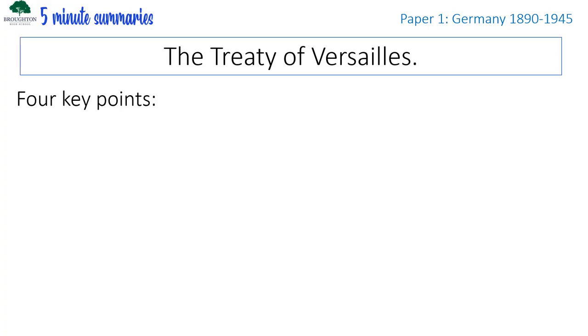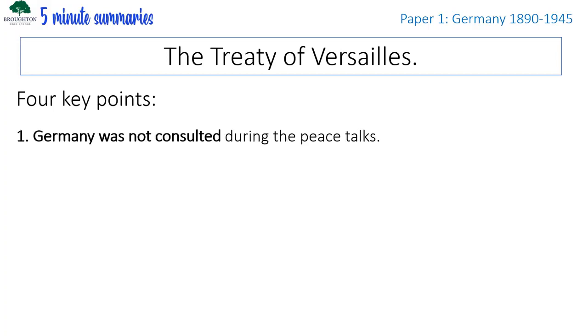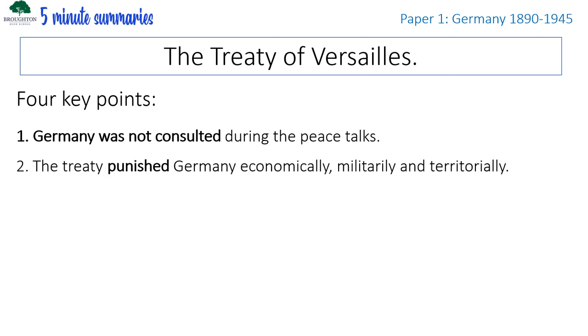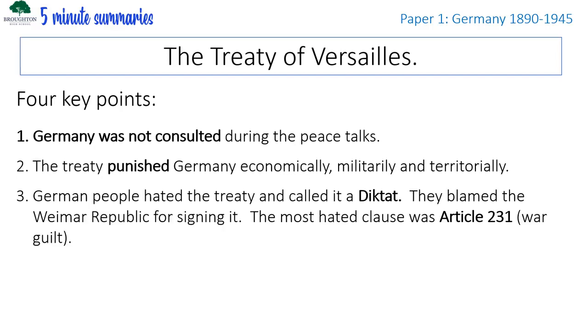Today we're going to have a look at the Treaty of Versailles and its impact on Germany. There are 4 key points that we're going to be discussing. Firstly, we need to know that Germany was not consulted during the peace talks. This led to a lot of resentment amongst the German population. Secondly, the treaty punished Germany, both economically, militarily and territorially.